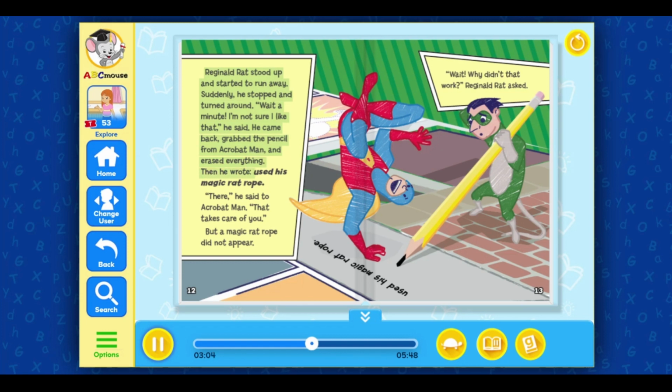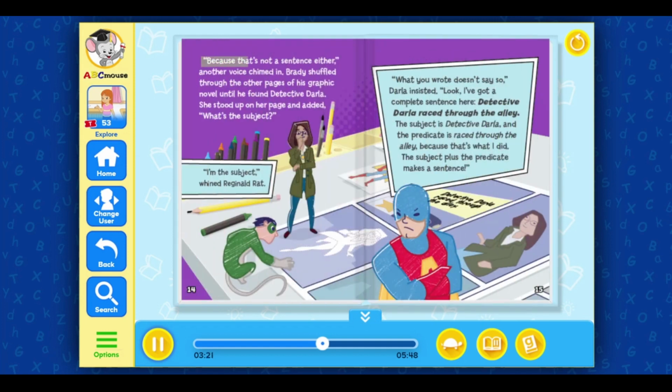Then he wrote, used his magic rat rope. "There," he said to Acrobat Man. "That takes care of you." But a magic rat rope did not appear. "Wait, why didn't that work?" Reginald Rat asked. "Because that's not a sentence either," another voice chimed in.